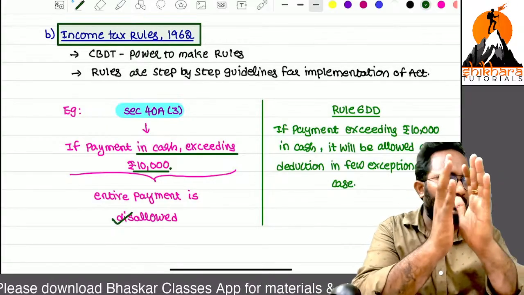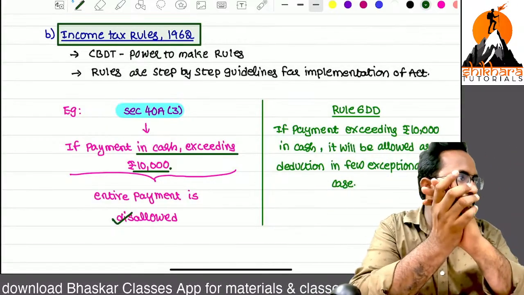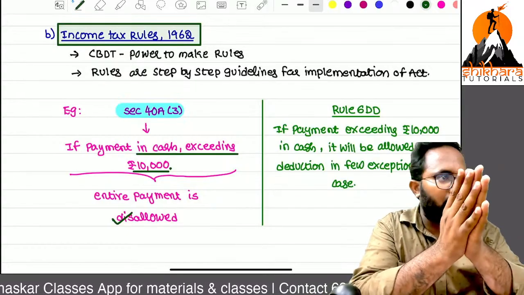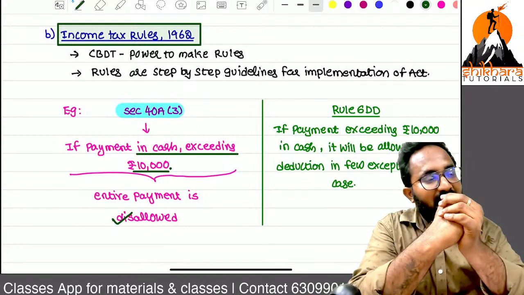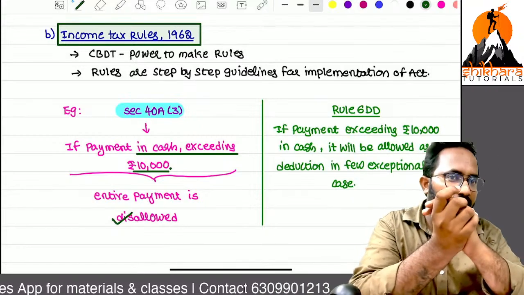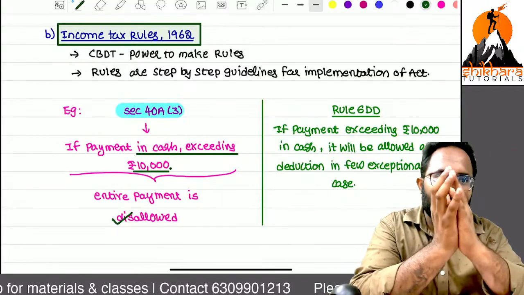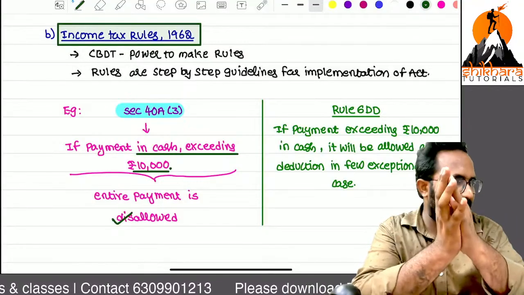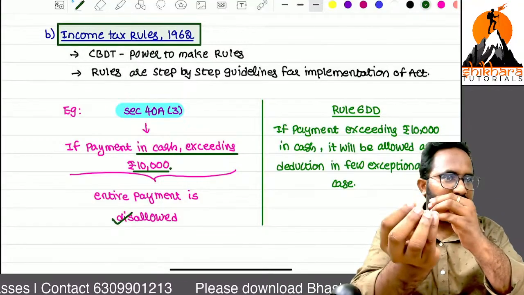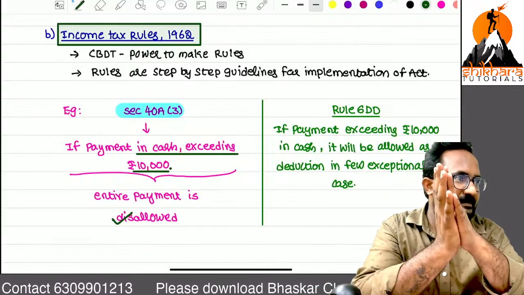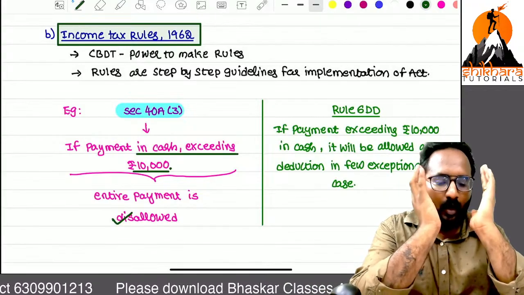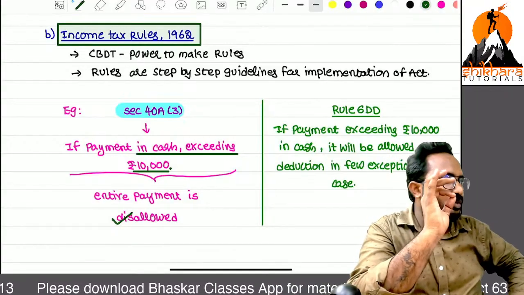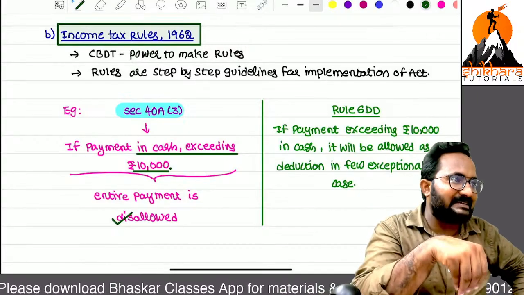Example, my institute's income is normally 10 lakh per annum. From the 10 lakh fees collected, I have some expenses also. What are some expenses? Simply rent, electricity, and any other maintenance expenses. Within that, you have to check this provision. These payments, if exceeding 10,000, you have to do in an electronic mode. If you are doing it in cash, that is treated as what?